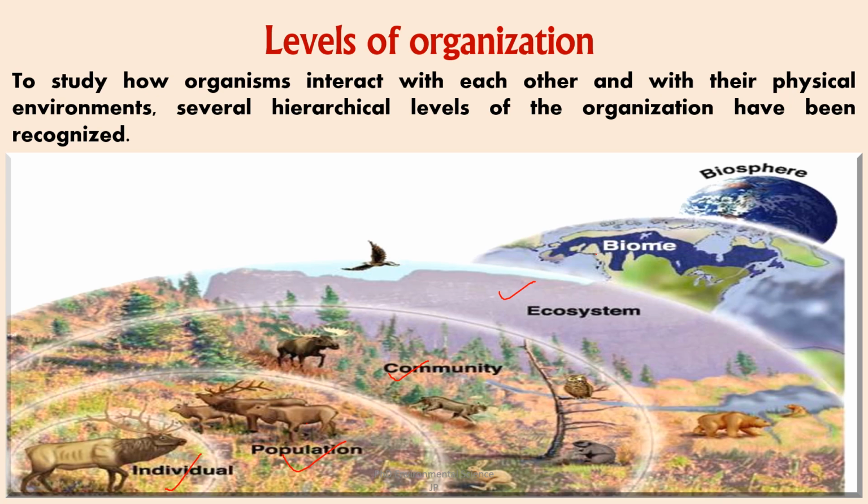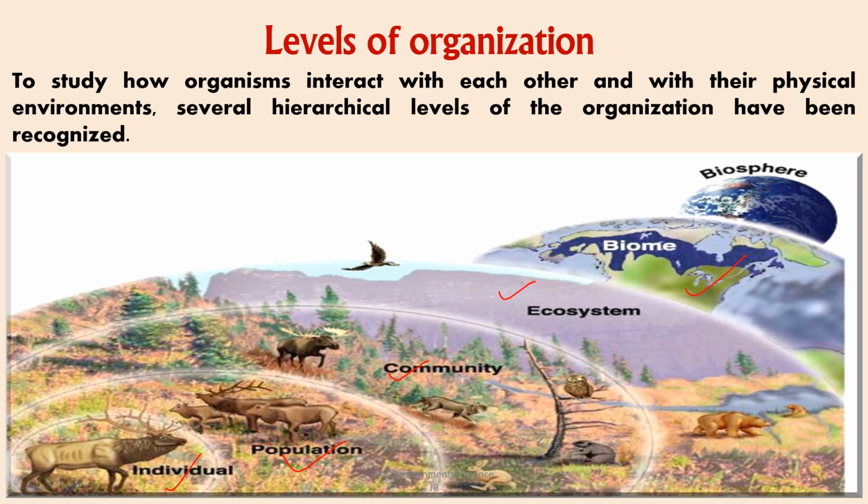Biome, large geographical areas with similar climates and ecosystems such as forests, deserts, grasslands. Now in the image you can see it represents a forest biome characterized by its distinct climate and types of vegetation and animals.